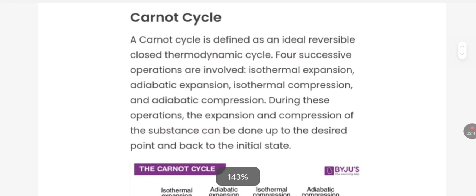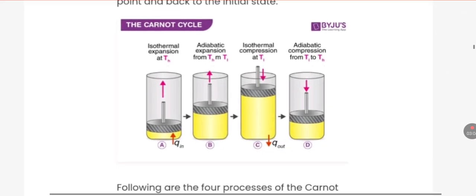A Carnot cycle is defined as an ideal reversible closed thermodynamic cycle. Four successive operations are involved: isothermal expansion, adiabatic expansion, isothermal compression, and adiabatic compression. During these operations, the expansion and compression of substances can be done up to the desired point and back to the initial state.